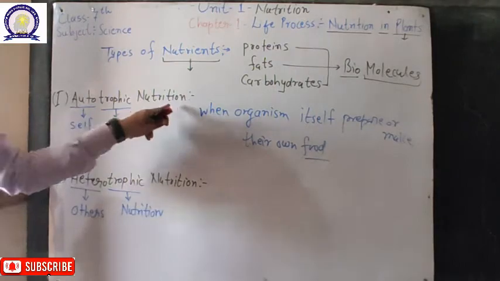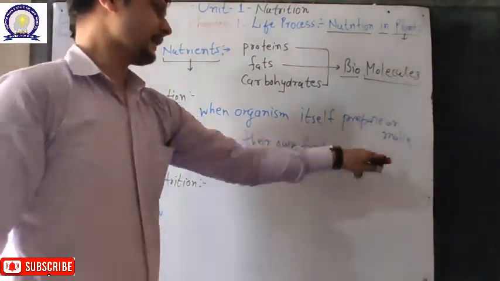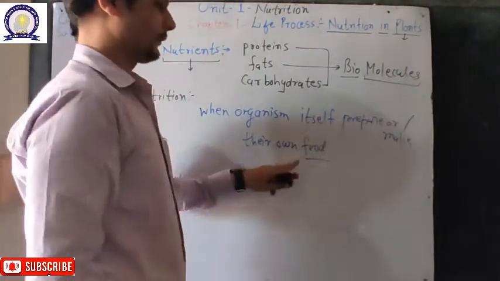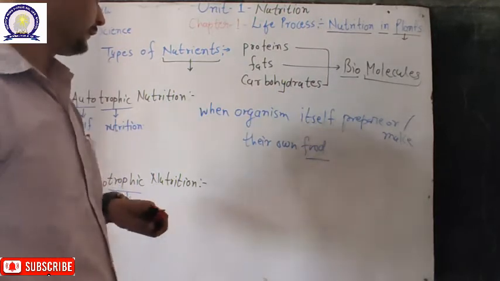So autotrophic nutrition means when an organism itself prepares or makes its own food, and food means any kind of nutrient.